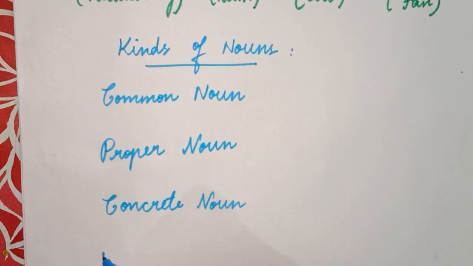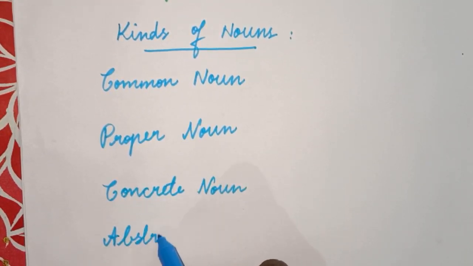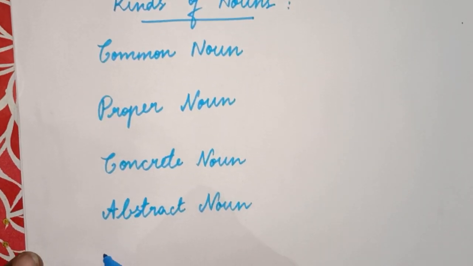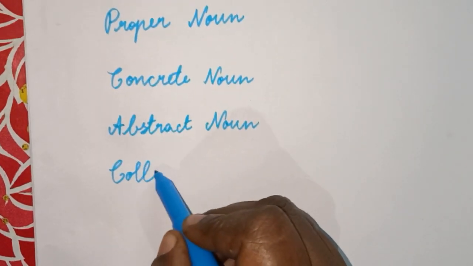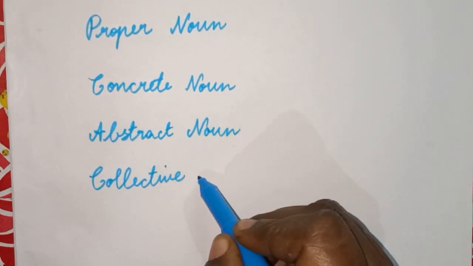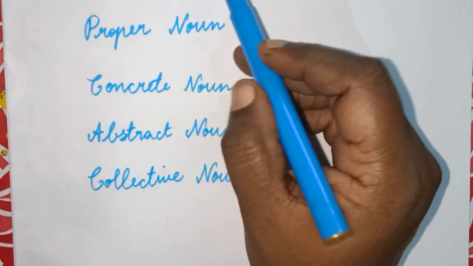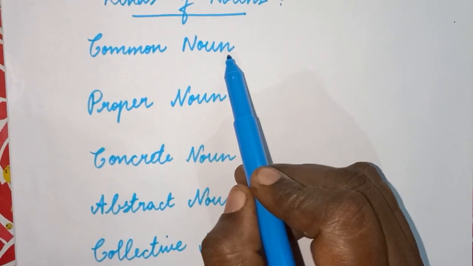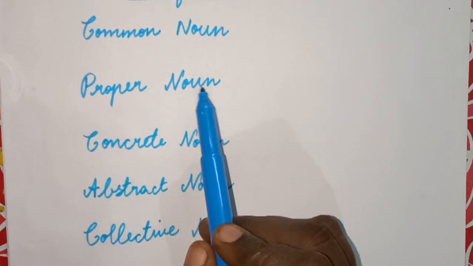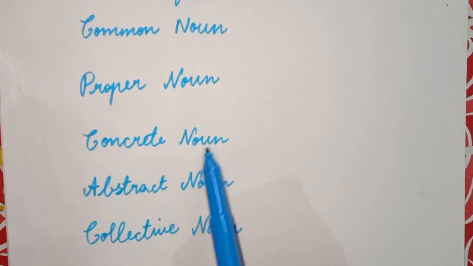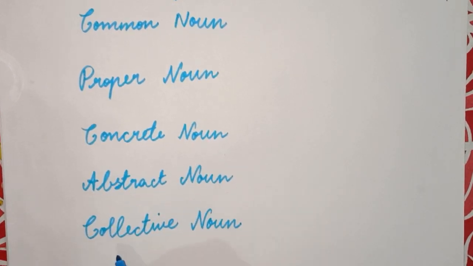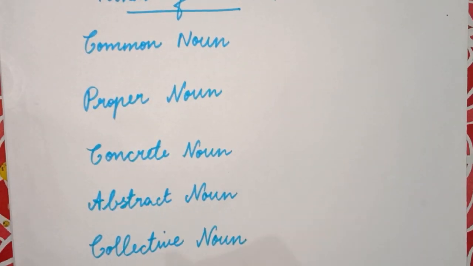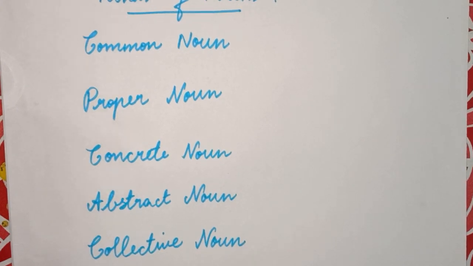The fourth one is abstract noun. And the fifth one is collective noun. Okay, so what are the kinds of nouns we saw? Common noun, proper noun, concrete noun, abstract noun, and collective noun. These are some types of nouns which we are going to see today.